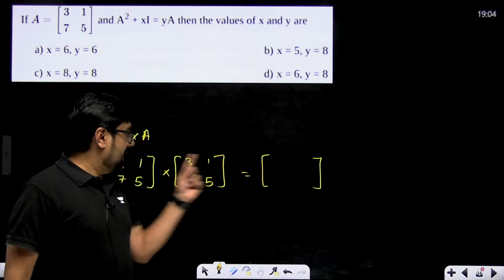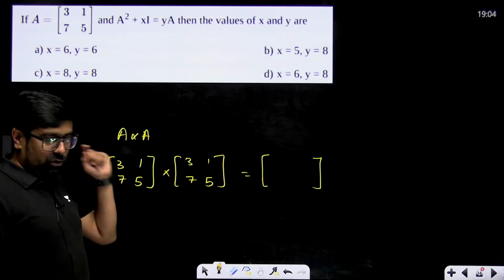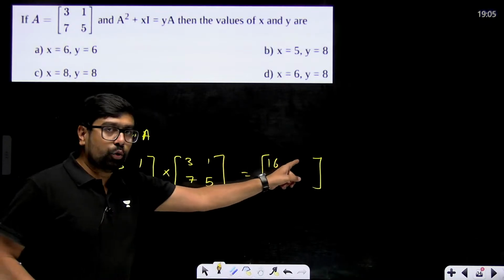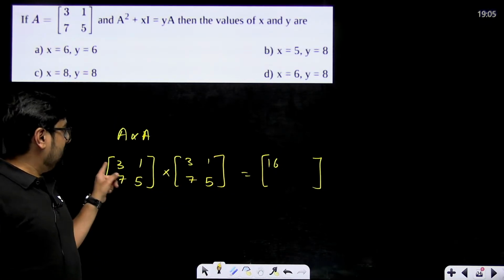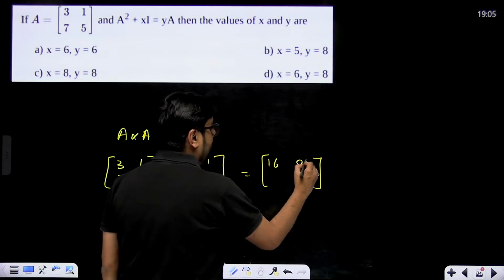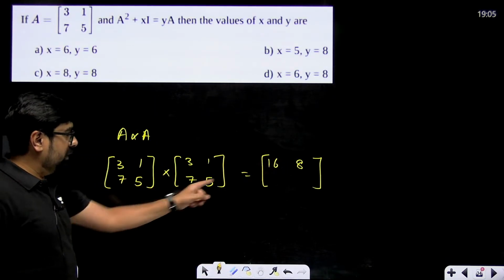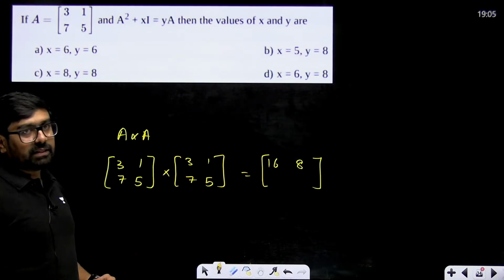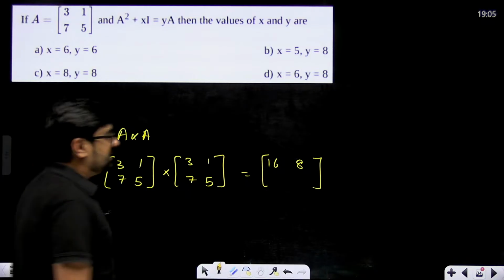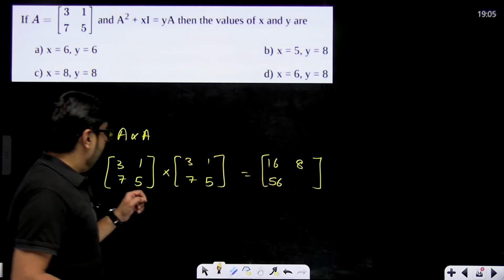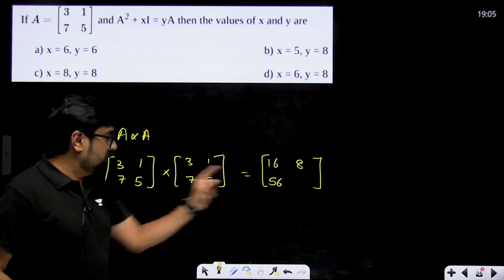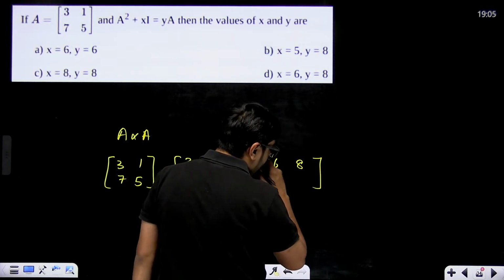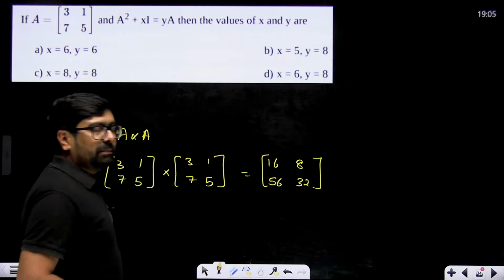First element A11, that means first row, first column: 3 into 3 plus 1 into 7, 9 plus 7, that means 16. Then 1, 2, first row, second column: 3 into 1 plus 1 into 5, that means 8. Then 2, 1, second row, first column: 7 into 3, 21, plus 5 into 7, 35. 35 plus 21, 56 we are going to get over here. And now 2, 2, second row, second column: 7 into 1 plus 5 into 5, that means 7 plus 25, 32.